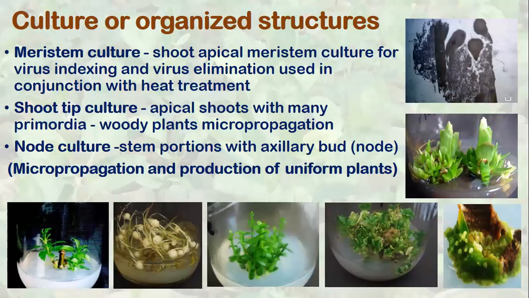Culture of the organized structures consists of meristem culture, where apical meristems can be dissected out and cultured.